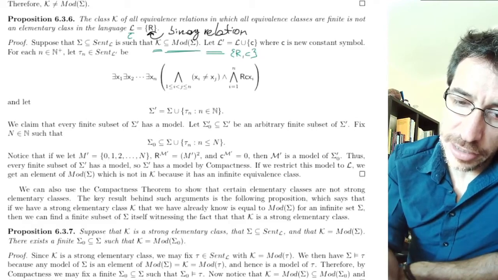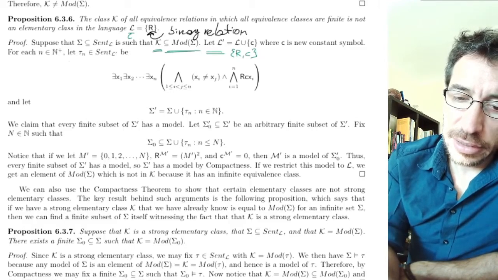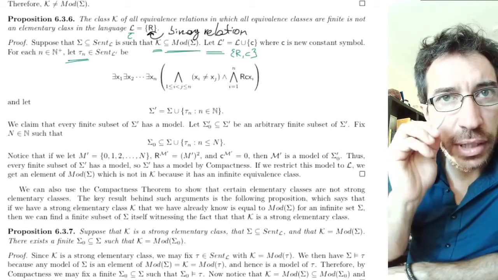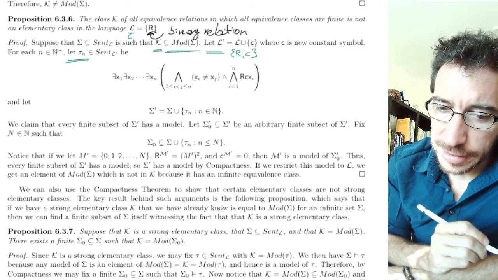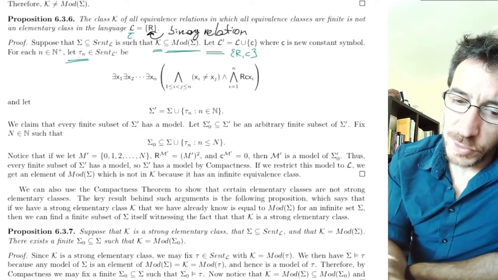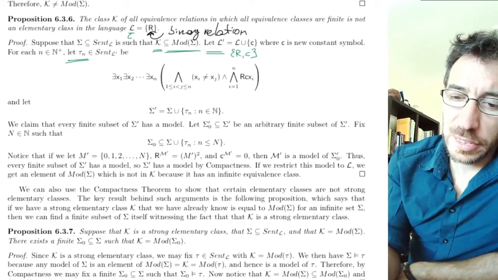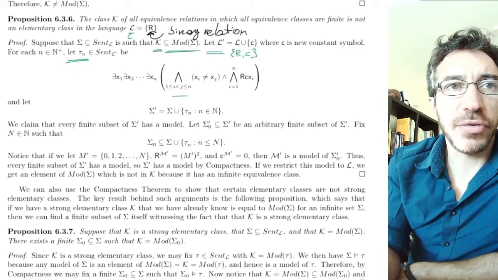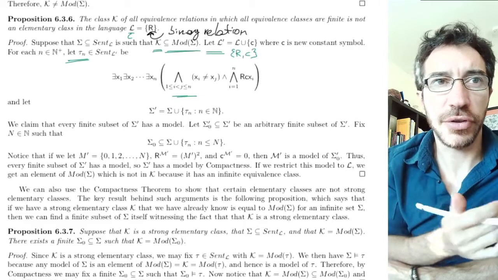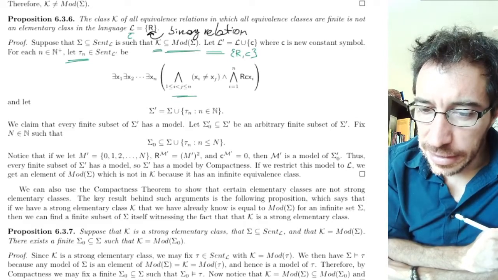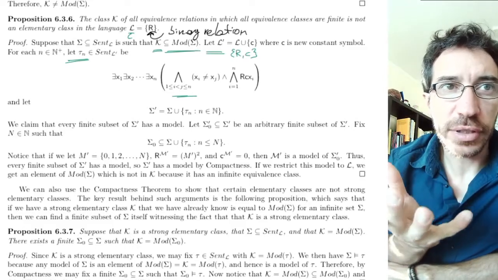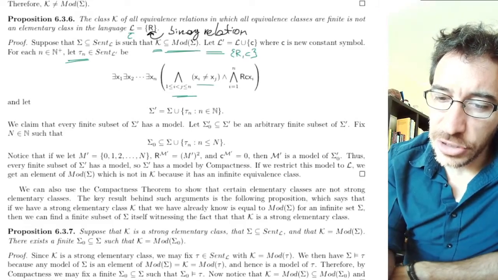Okay, so for each n in the positive natural numbers, let tau n be the sentence in the new language L prime that says the following, and then we have to parse what it says. There exists x1, x2, ..., xn such that, remember, this is a conjunction of a finite number of formulas, a kind of shorthand. Whenever you have i and j between 1 and n, and i strictly less than j, so they are different, the xi and xj have to be different.